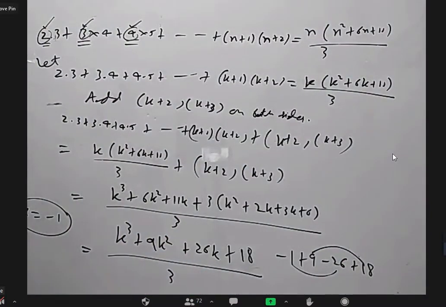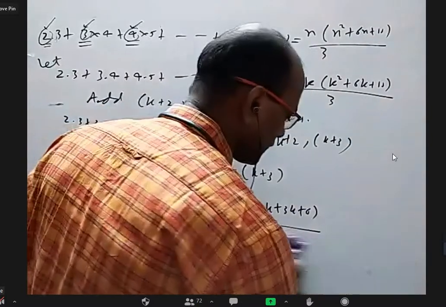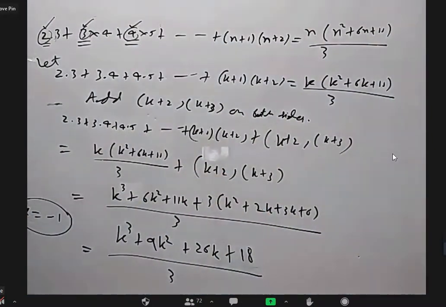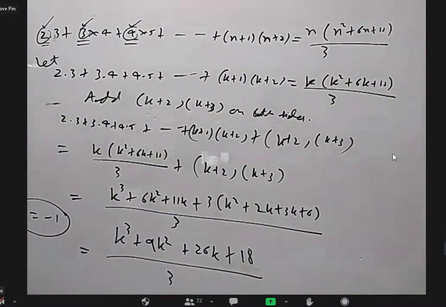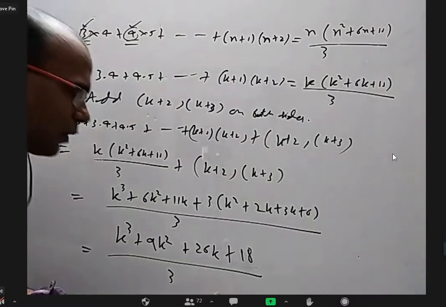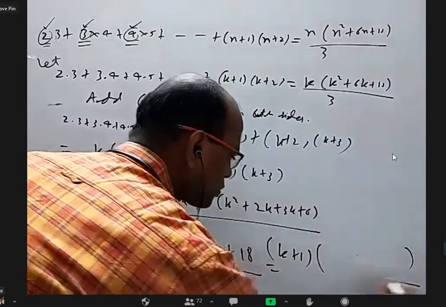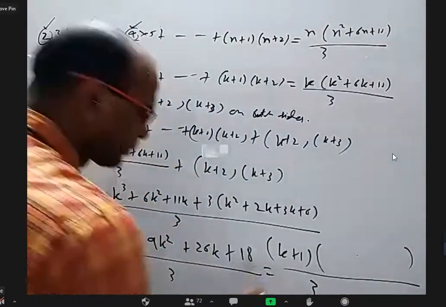In any polynomial expression, if you put x equal to a and it becomes 0, what does it mean? x minus a is a factor of that polynomial. So that means when I put k equal to minus 1, it became 0, which means k plus 1 is a factor. Can I write this as (k+1) into something by 3? Am I right? Yes, sir.